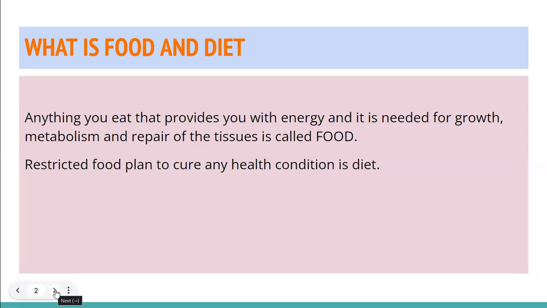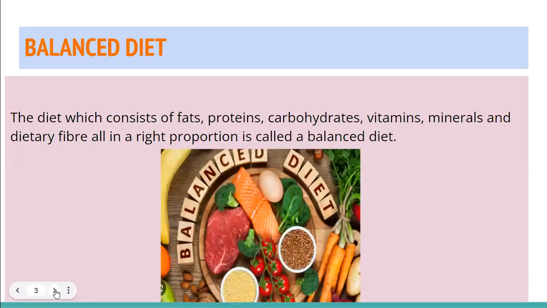What is a diet? What is the difference in between food and diet? Diet is whenever we have got any particular health issue, we cut down some of the foods, and we add some of the foods in our diet, in our meal. So that becomes a diet. For example, if someone has diabetes, that person will take care of eating less carbohydrates, cut down the sugars, fried food, eating more vegetables and proteins. So that can be a diet. This is the difference in between food and diet.